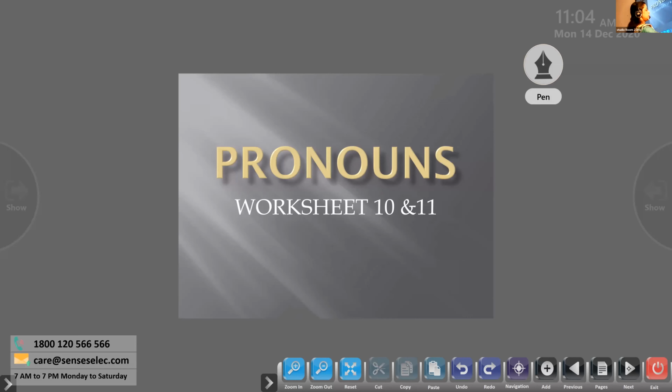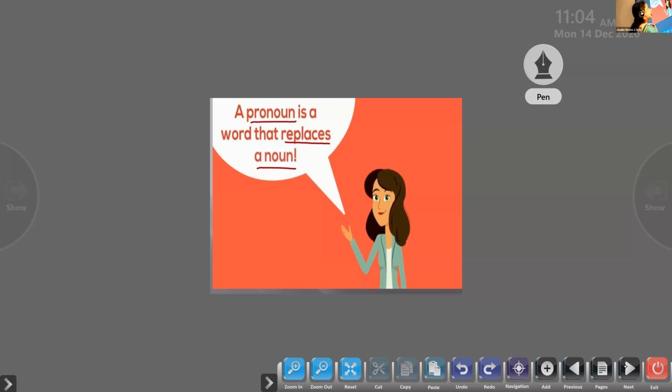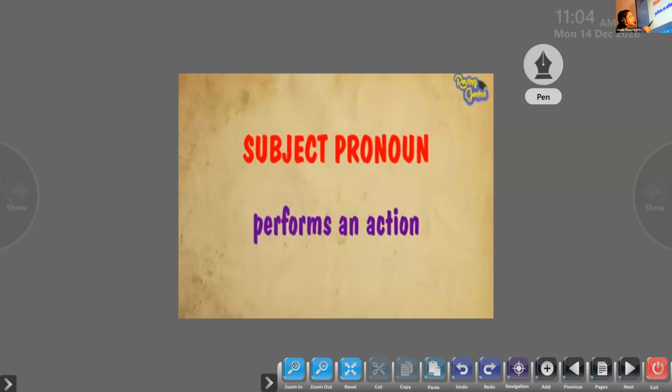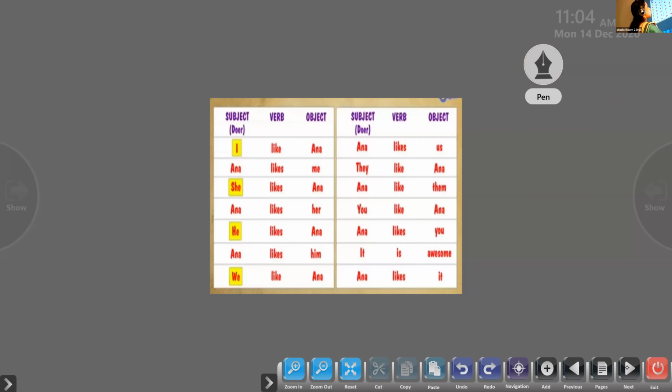So we are in worksheet 10 and 11, children. So we know what a pronoun is. It is a word used to replace a noun. Then we learned about the subject pronouns. I'm not going into detail about it. Then we learned about the object pronouns. First of all, we'll move on to the table, then we'll move on to the exercises. So we know the subjects are the doer of the action and the objects are the receiver of the action, who receives the action.